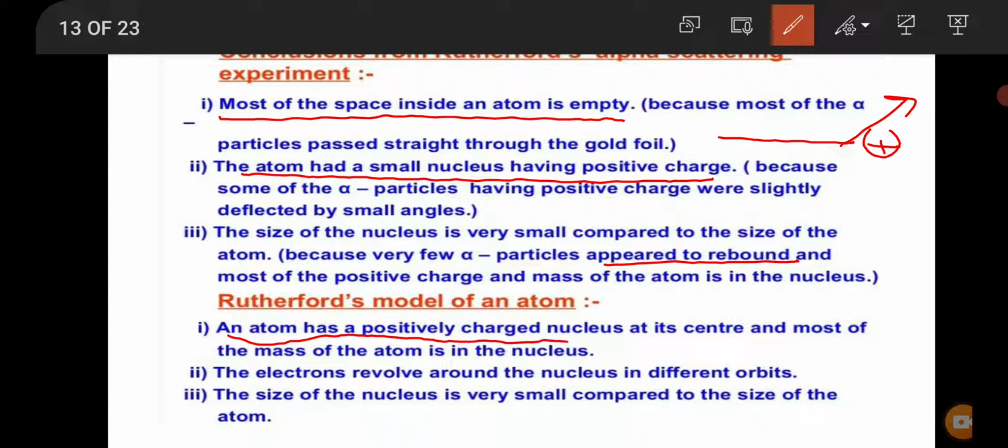The electrons revolve around the nucleus in different orbits, and third, the size of the nucleus is very small compared to the size of the atom. So these were the points of the Rutherford model of atom.